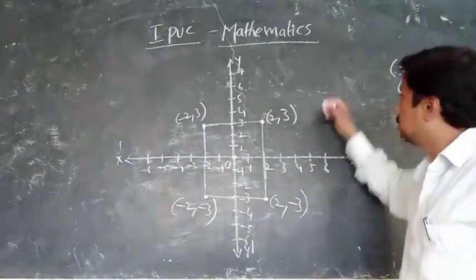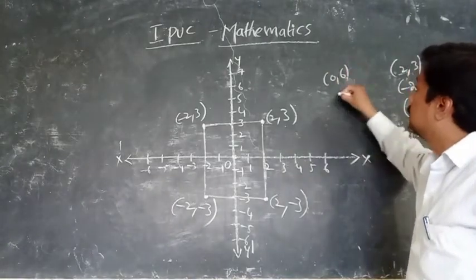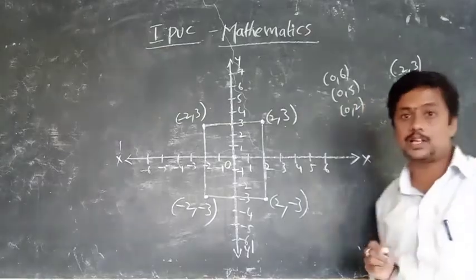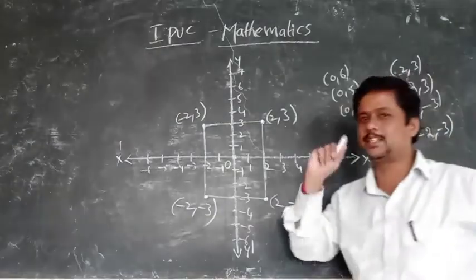First suppose (0, 6), (0, 5), (0, 2). It comes, and so many students are facing problems.